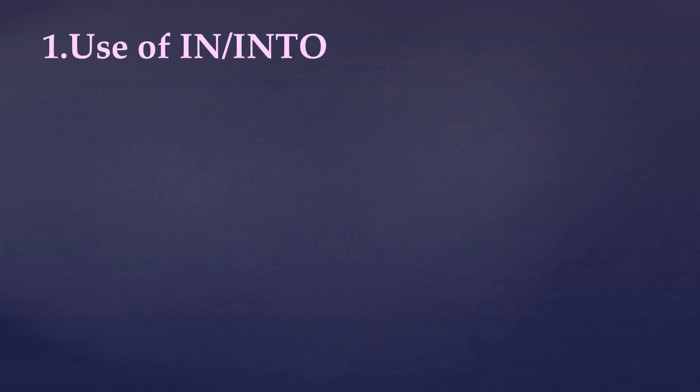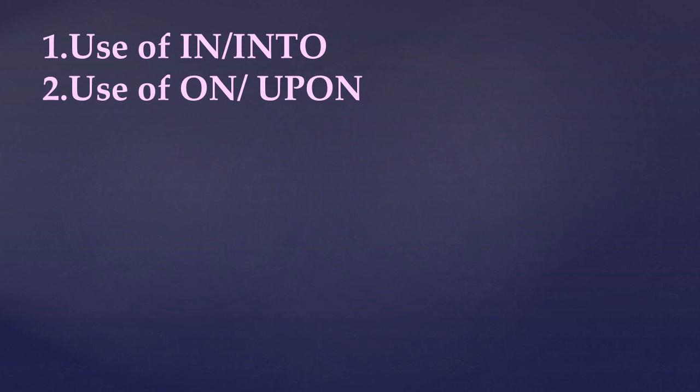After this we discussed the uses of in or into, the difference between in and into. In refers to the things at rest, whereas into refers to the things in motion. The next was use of on and upon. Same, to depict the position of any object, but on denotes things at rest, and upon denotes movement. The cat sprang upon the table. The book is kept on the table. On denotes rest and upon denotes motion or movement.